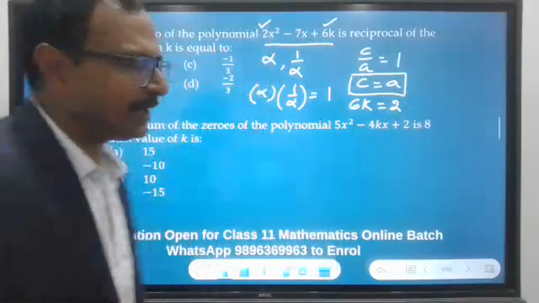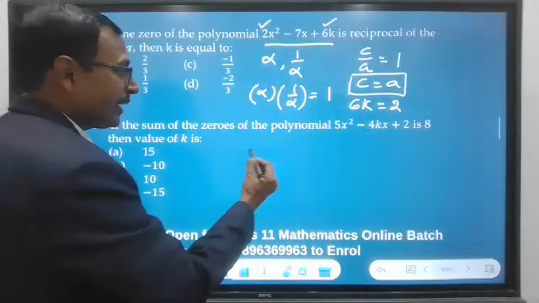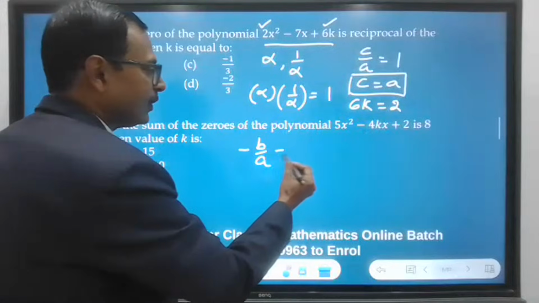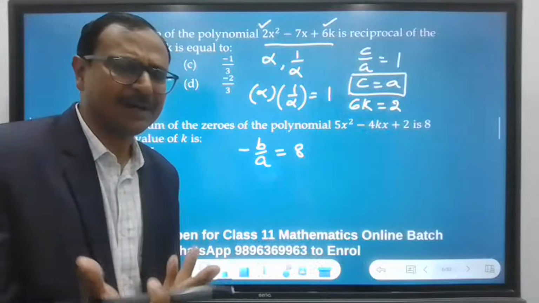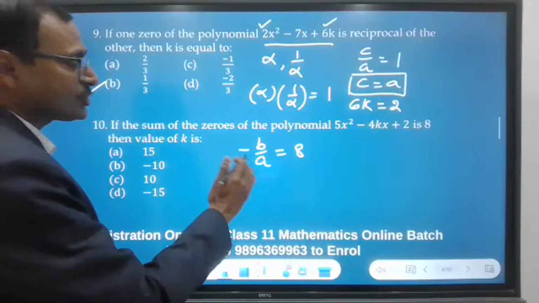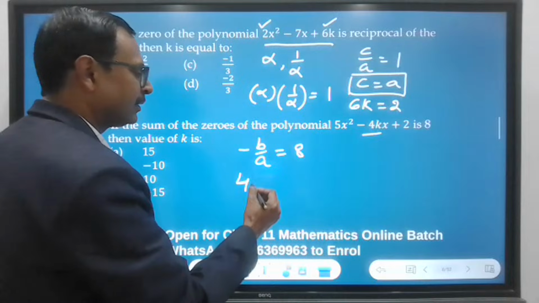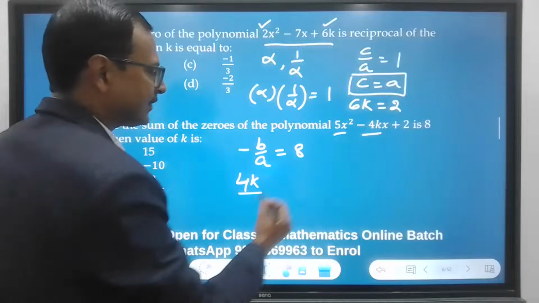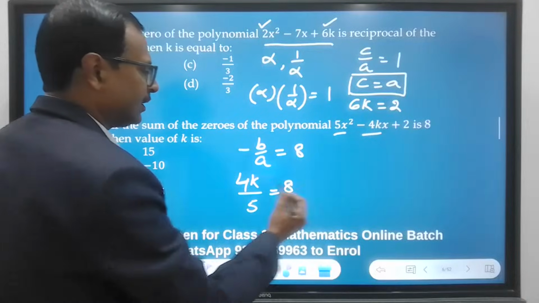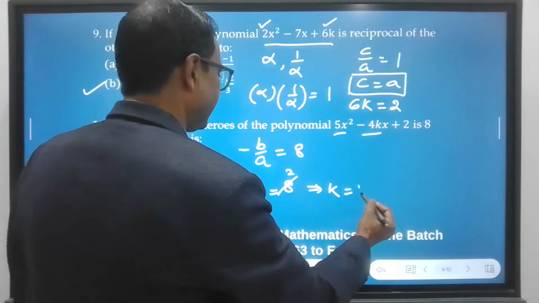And then question number 10. Let's move on to this. If the sum of zeros is 8, so minus b by a equal to 8. Now you should know the common relationship between zeros and the coefficients. Okay. So negative b is negative 4k, so plus 4k upon a is 5 equal to 8. 4 cancels it 2 times and the value of k is 10.